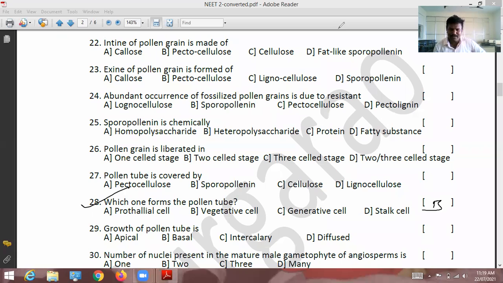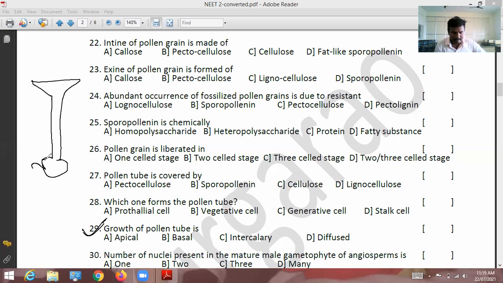Let's start the 29th question. Growth of pollen tube is... See, this is the stigma, the style, the thalamus, the pedicel. On the stigma the pollen grain germinates and forms the pollen tube.